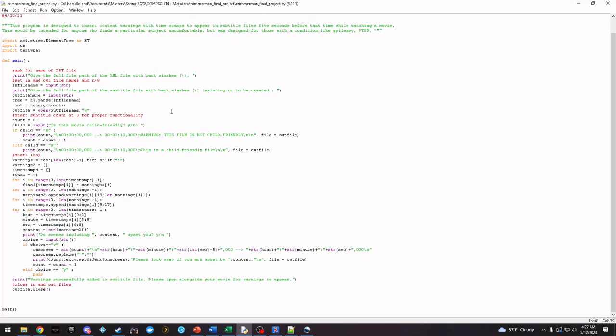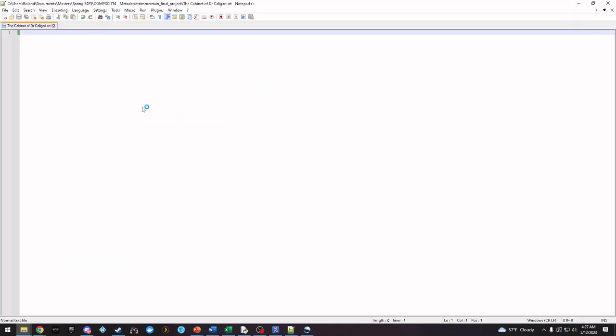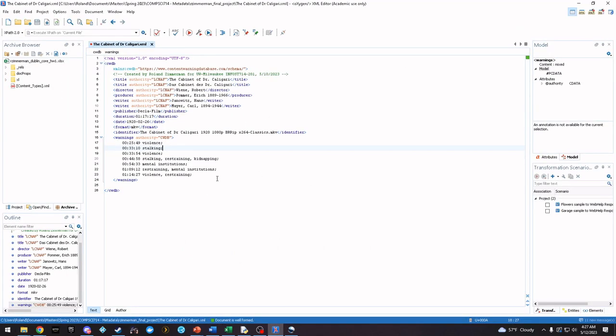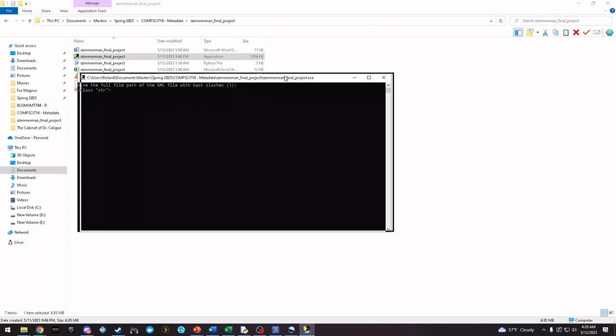So I've written this Python program to read the XML file and output an SRT subtitle file. I've got this blank SRT file and the XML document here outlining the content of the film that we will be looking at, Cabinet of Dr. Caligari.